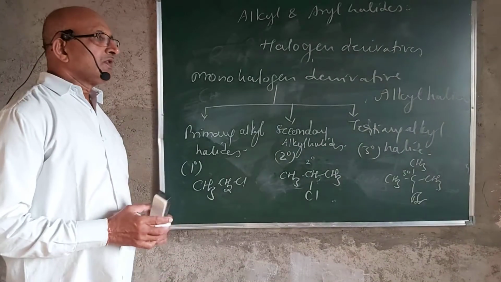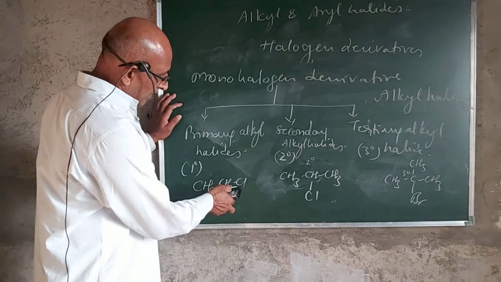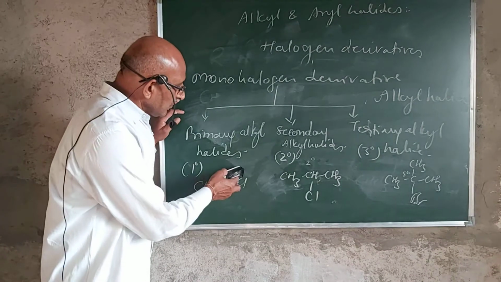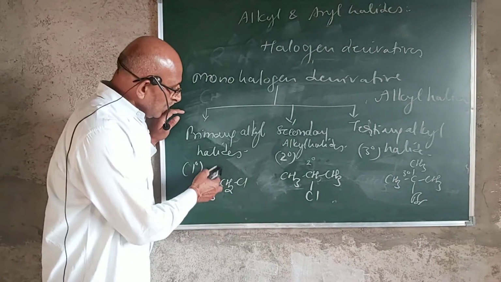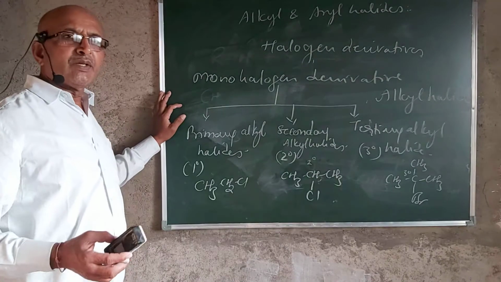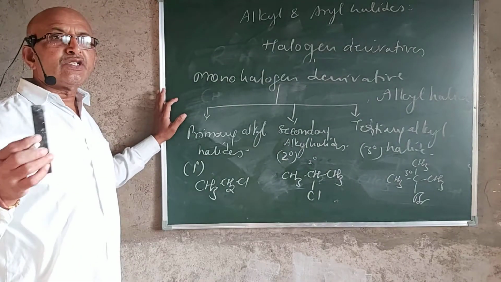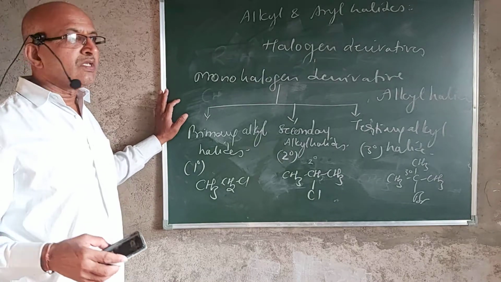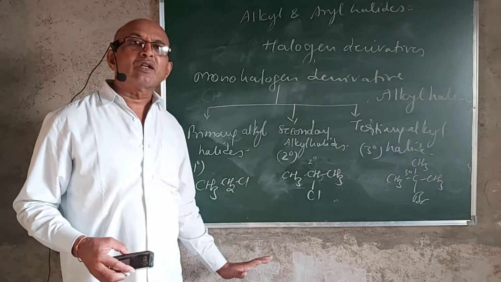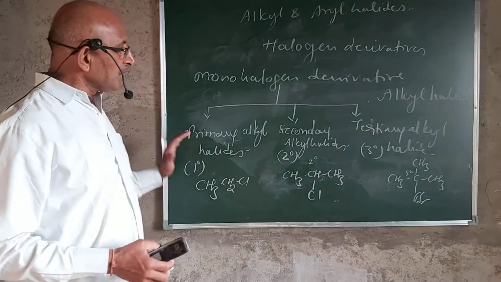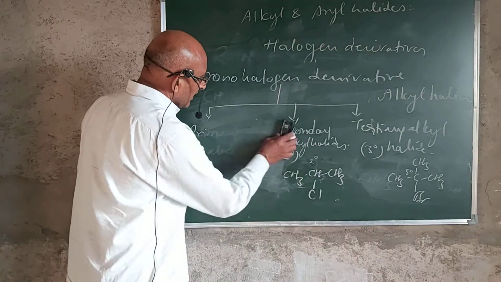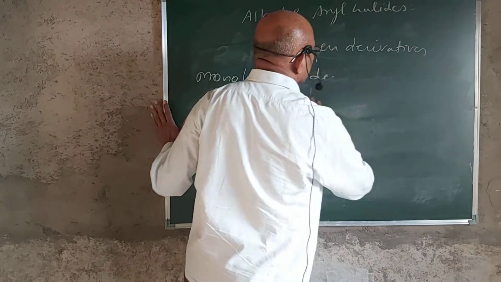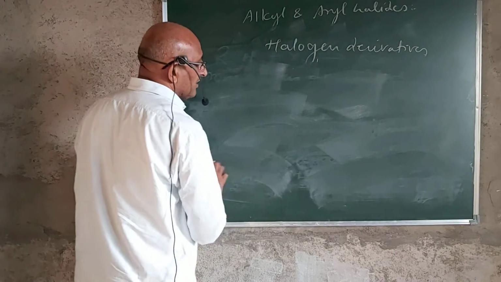So, if the halogen atom attached to this ethyl group is fluorine, chlorine, bromine, or iodine, this molecule will show the same type of reactions, but the rate of reactions of these different molecules will differ slightly from each other, because the characteristic properties of these halogens are also different. And so here we are going to study these alkyl halides, that is the monohalogen derivatives of alkanes.